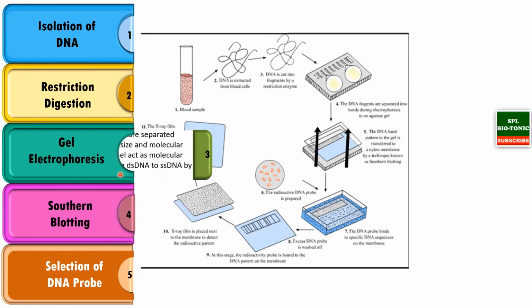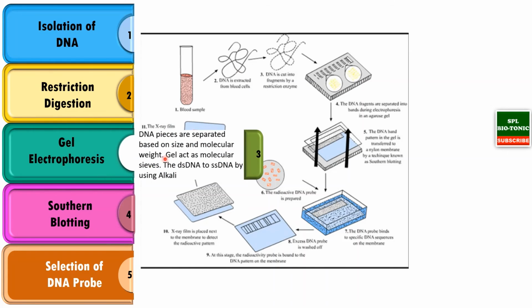Then the DNA is further separated by using gel electrophoresis. Here the agar gel acts as a molecular sieve, and at the end of this process, the DNA is separated based on their size. That is what is called gel electrophoresis. And then at the end of this process, the double-stranded DNA is converted to single-stranded DNA by using alkali treatment.